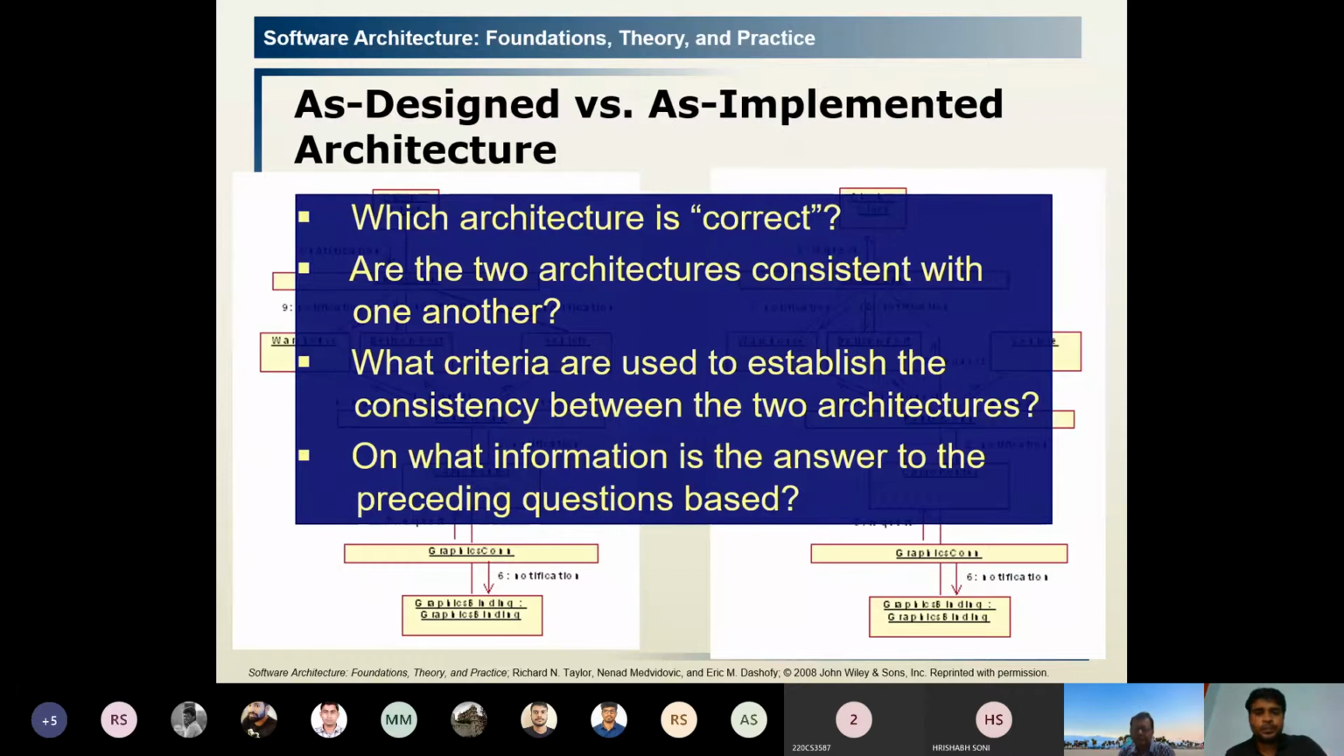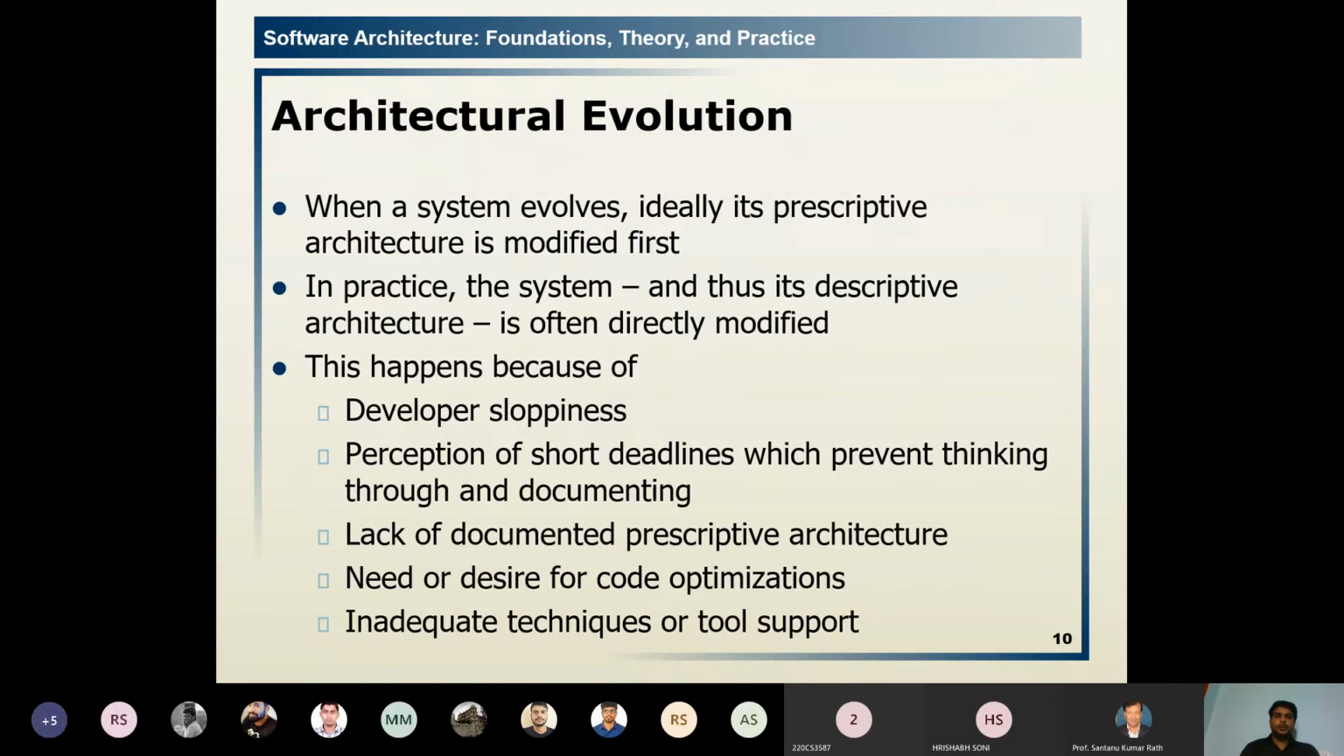Now here is some comparison. Which architecture is correct? Are the two architectures consistent with one another? What criteria have they used to establish the consistency, and what information are the answers to the preceding questions based on? So these are some issues in the prescriptive as well as in the descriptive. We prescribe something, and at the end, after the construction or realization, some changes are desired according to the requirement. So these are some issues that may happen. Then the architecture evolution.